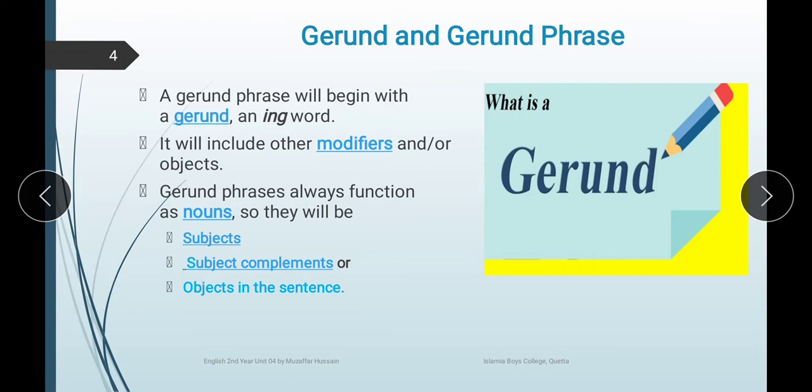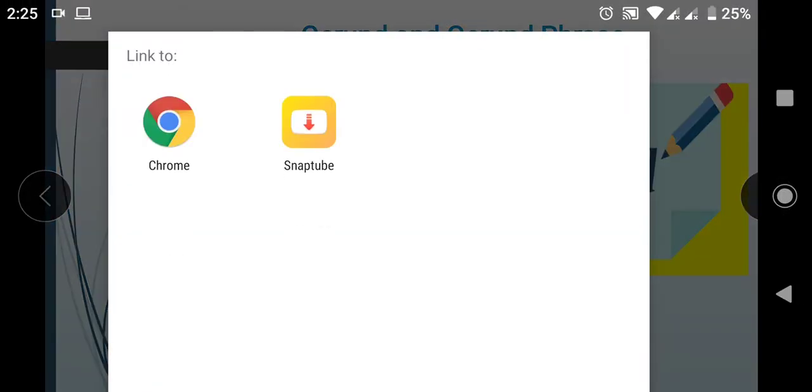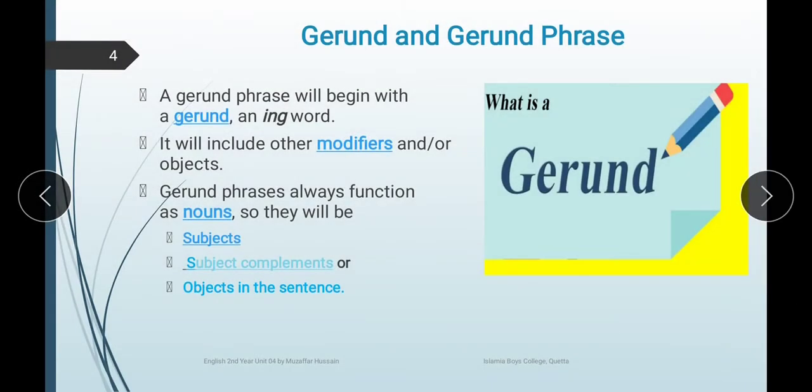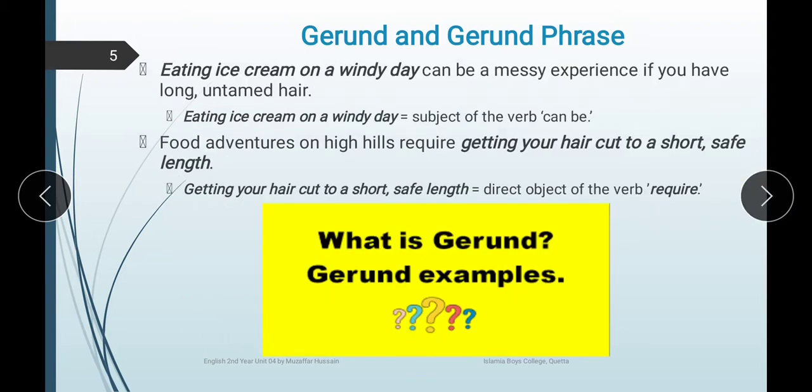Along with a gerund only, there can be gerund phrases, where along with the gerund we can also use other words. Gerund phrases always function as a noun. So they will be subjects. Sometimes gerunds can be subjects, sometimes objects, sometimes subject complements. Now here is an example of the use of a gerund: Eating ice cream on a windy day can be a messy experience if you have long untamed hair.